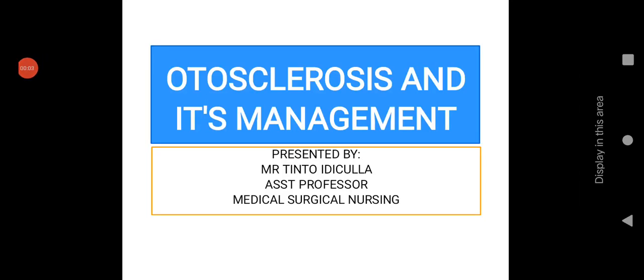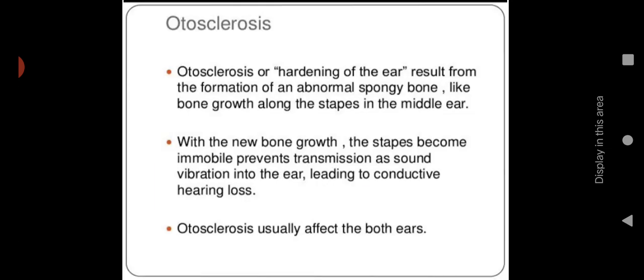Today we are discussing another topic, that is otosclerosis. Let me introduce the topic. Otosclerosis, or hardening of the ear. Sclerosis means hardening, and oto means it is related to the ear. So it is otherwise known as hardening of the ear.